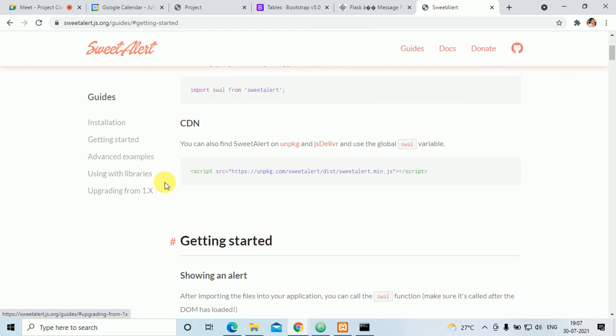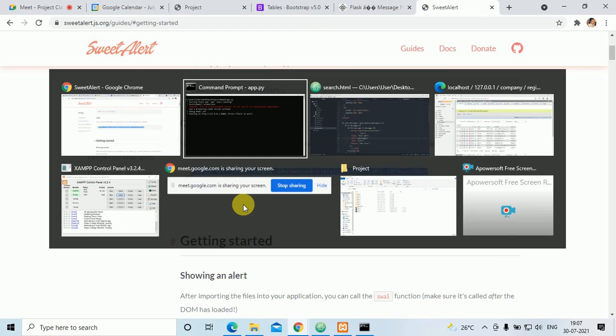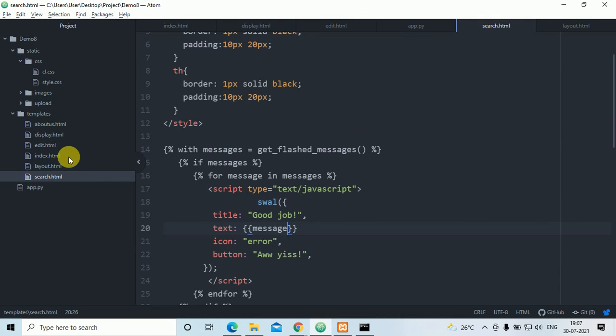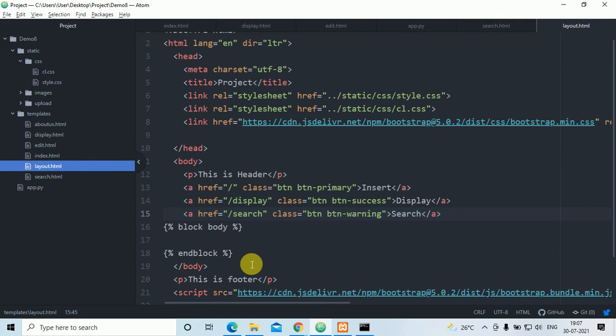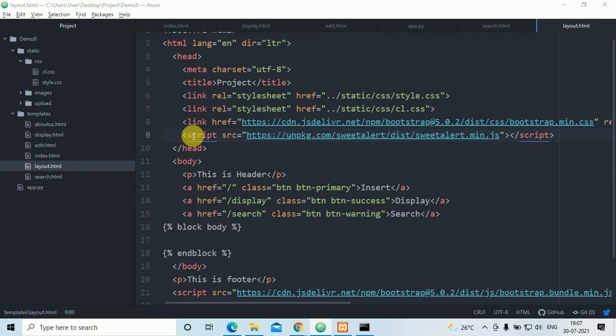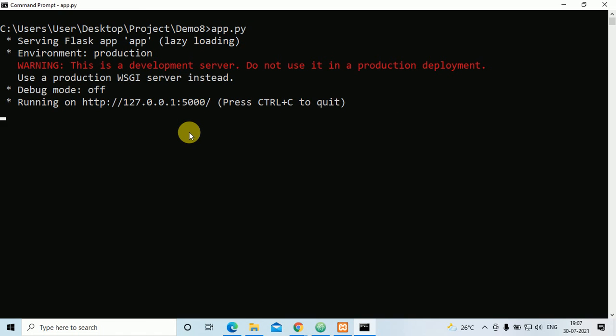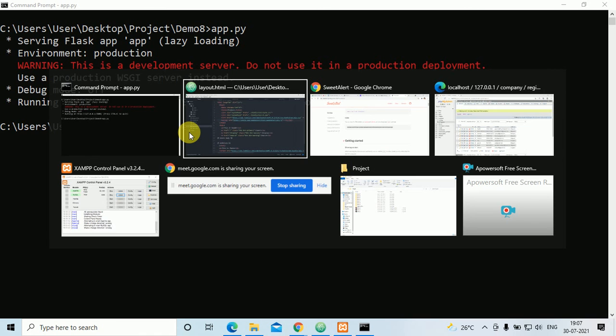This I have to copy, this CDN link. I'll go here in the layout.html. Here I have to paste. Save the file. I'll go here, I'll come out. Once again I'll execute.